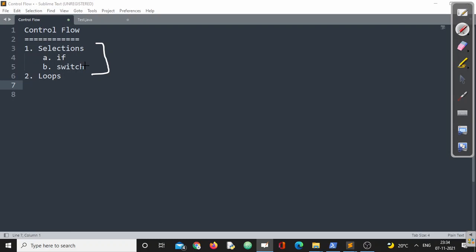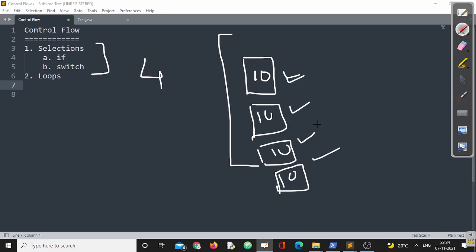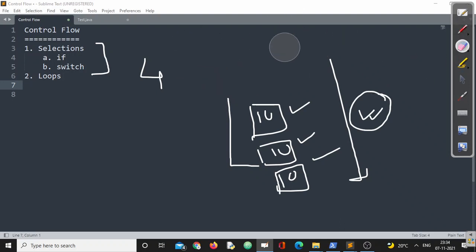Suppose my requirement is to execute a specific block of statements a specific number of times, let's say 4 times. In normal programming practice, we need to write that statement block at least 4 times. If that block contains 10 lines of code, I have to write 40 lines, the same 10 lines written 4 times. In return, the length of the program is enhanced, the readability is definitely low, and performance is also reduced, right?